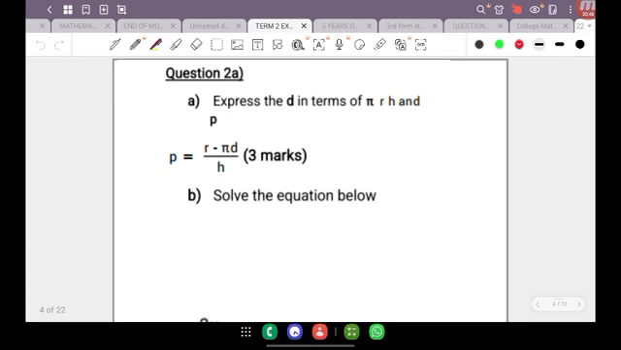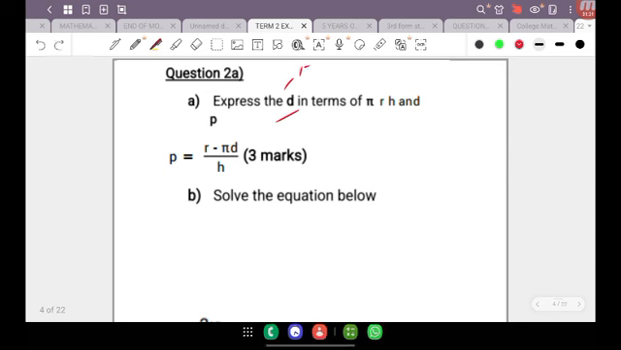So for question 2A here, for 3 marks, you're told to express D in terms of pi, r, h, and p. Now, let's take a moment to get a comprehensive understanding of what this instruction is saying. When the question says express D in terms of, it means that we need to isolate D.